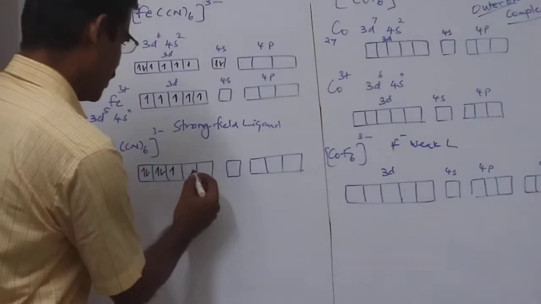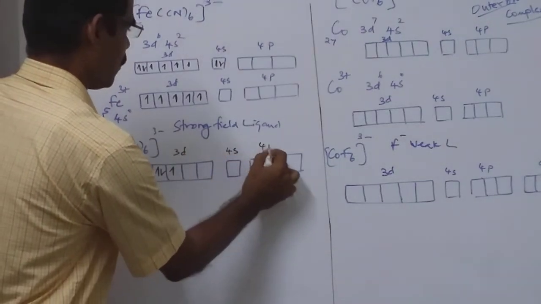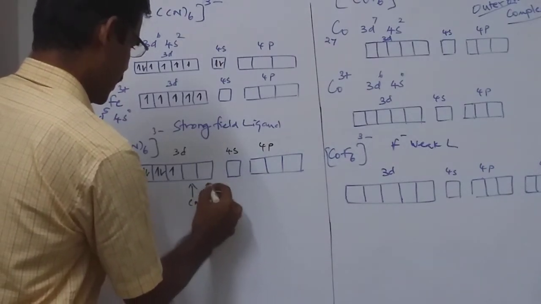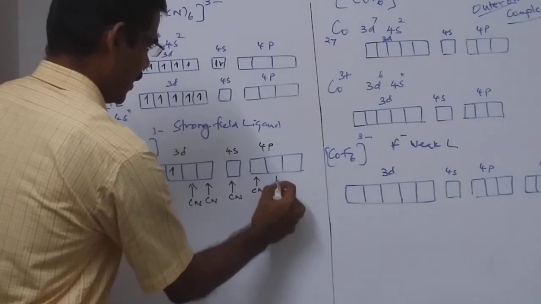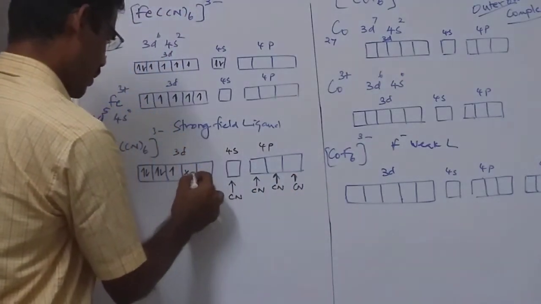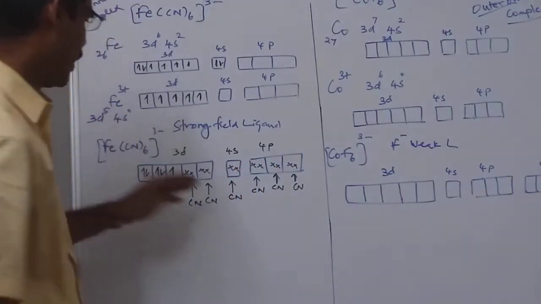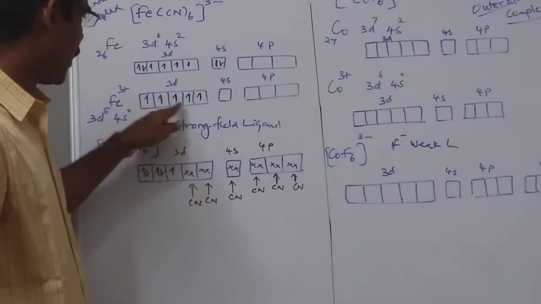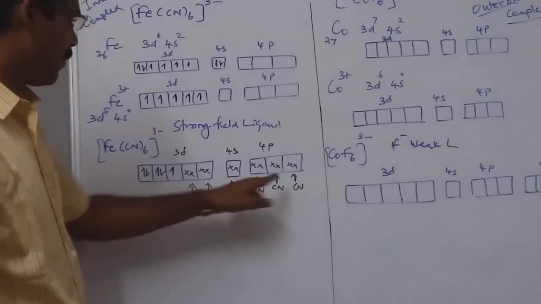Leaving behind, you have this is actually 3d, this is 4s, and this is 4p. This is one CN, CN, again CN. So 6 CN- ligands will give their electrons like this. So CN- being a strong field ligand, it pushes the singly filled electrons present in the 3d orbitals to pair up inside. As a result of which you get this kind of arrangement.